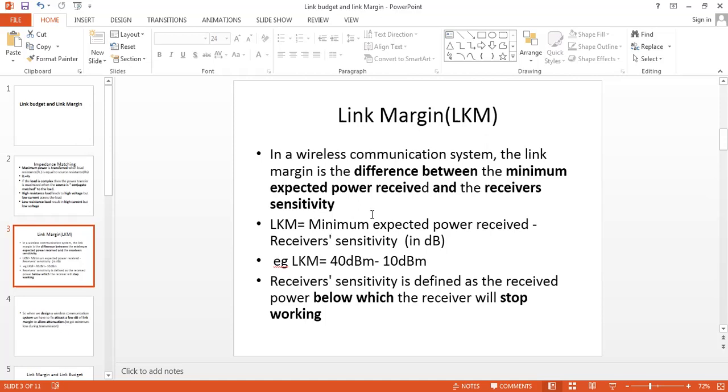So this has to be fixed in a communication device for good signals to be received. It is generally in dB. For example, if the minimum expected power received is 40 and the receiver sensitivity is 10, then the link margin value will be around 30. This value should be the lowest. Below this value, the system won't work. This is link margin.